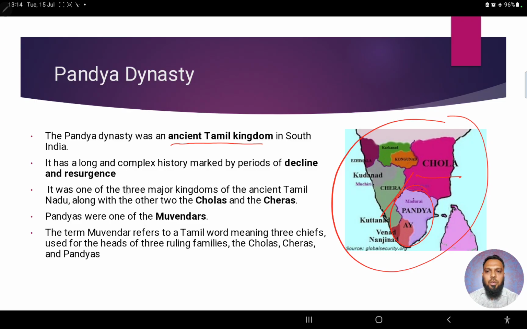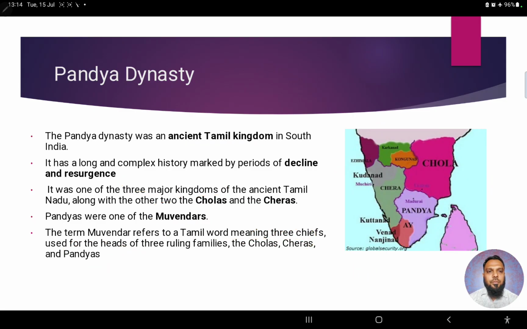right? So one of the three major kingdoms, south lo మనం చూసుకుంటే three major kingdoms ఆ టైంలో Cheras, Cholas and Pandyas. ఈ మూడు కింగ్డమ్స్ని కలిపి రూల్ చేసిన వాళ్ళని మువెందార్స్ అని చెప్పేవారు, రైట్? సో Muvendars refer to a Tamil word meaning three chiefs used for the head of three ruling families, right? So I hope you got idea of this dynasty.